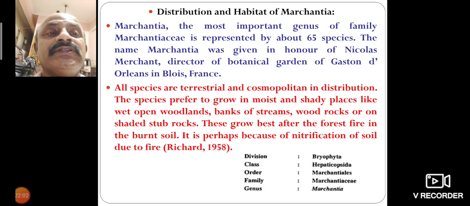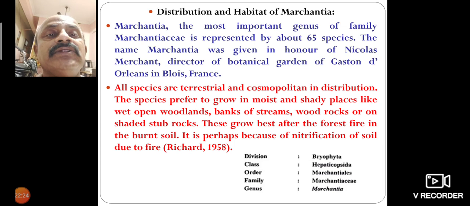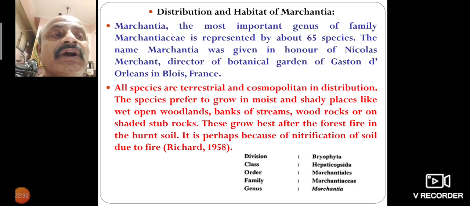All species are terrestrial and have a cosmopolitan distribution. The species prefer to grow in moist and shady places like wet open woodlands, banks of streams, and wood rocks on shaded shrubby or stubby rocks. These grow best after a forest fire in the burnt soil, perhaps because of nitrification of the soil due to the fire.